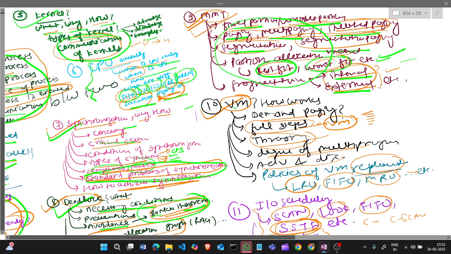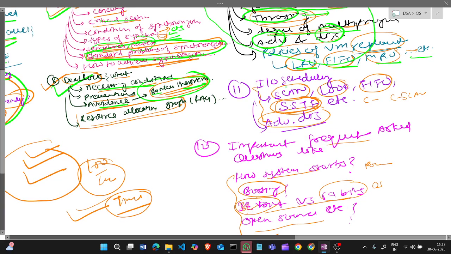So the next chapter is virtual memory. How does it work, what is demand paging, what are the full steps that happen in virtual memory, what is the full cycle, what is thrashing and how thrashing affects, and what is the degree of multi-programming in virtual memory, what are the advantages and disadvantages of virtual memory, what are the replacement policies in virtual memory like LRU, FIFO, MRU, optimal, etc. So we are going to cover everything about virtual memory in this chapter.